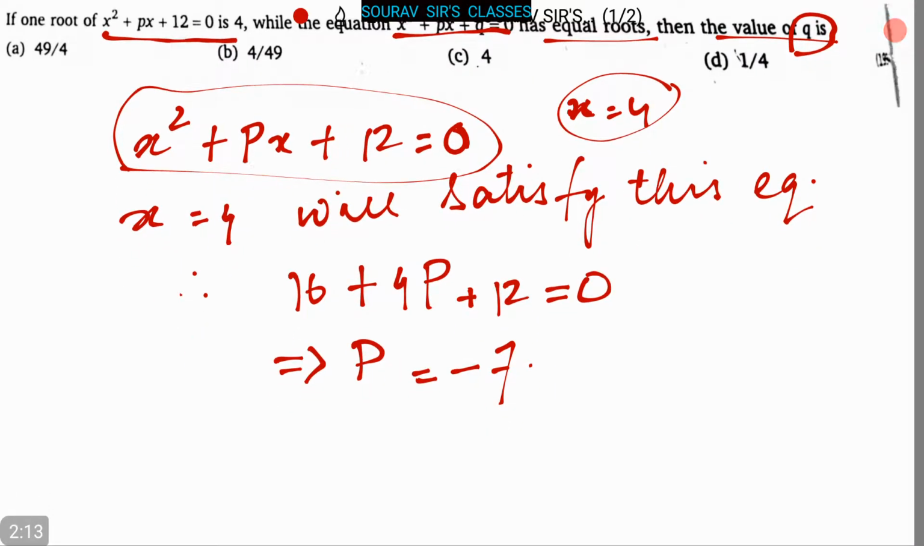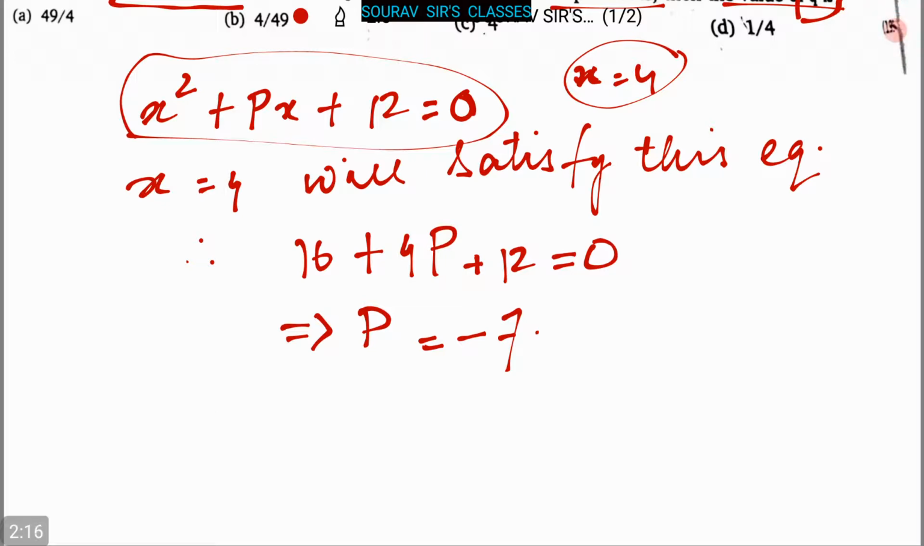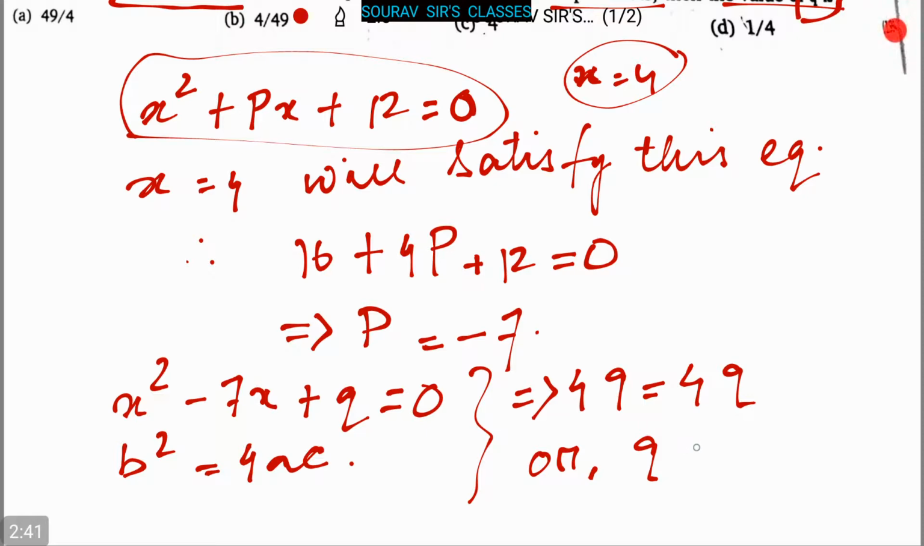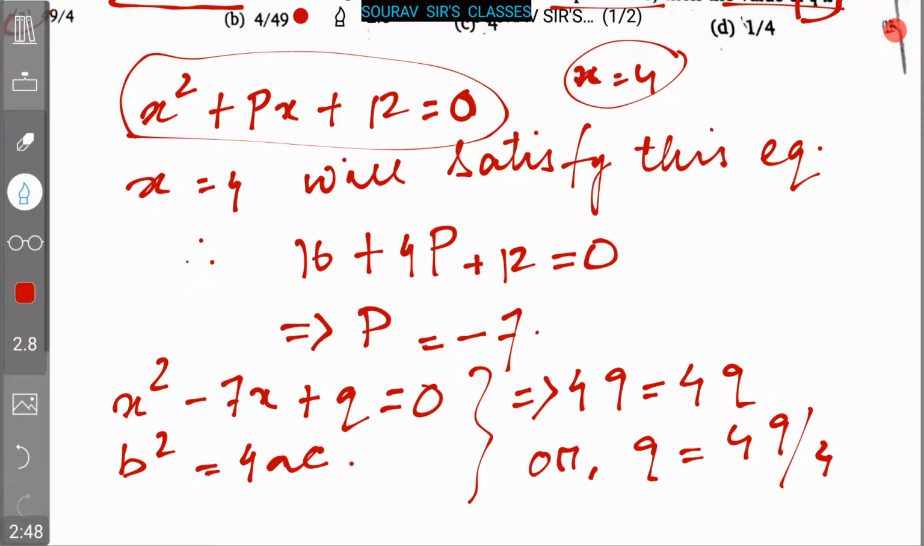Now the other equation becomes x square minus 7x plus q equals 0. Now its roots are equal, so b square is equal to 4ac. So from this we can say that 49 is equal to 4q, and from this we can derive the value of q, that is 49 by 4. So here option A is the correct answer.